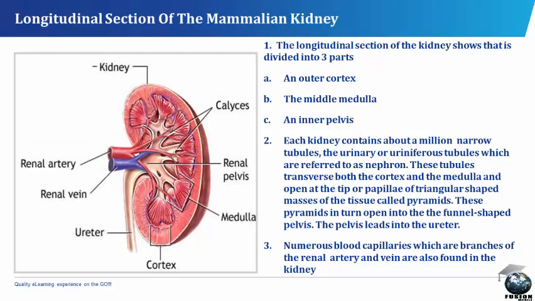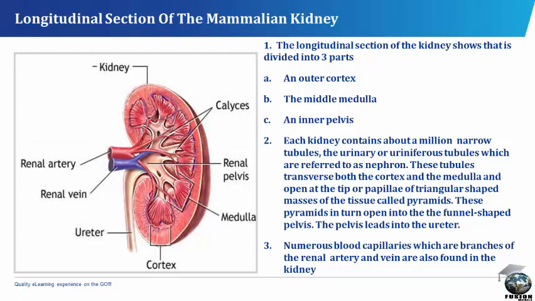Longitudinal section of the mammalian kidney. The longitudinal section of the kidney shows that it is divided into 3 parts: the outer cortex, the middle medulla, and the inner pelvis. Each kidney contains about 1 million narrow tubules.